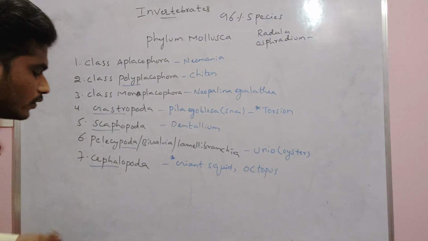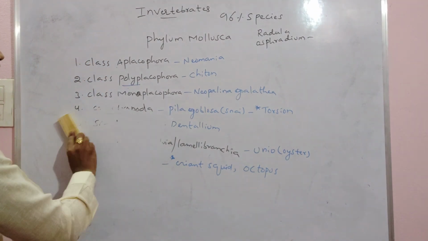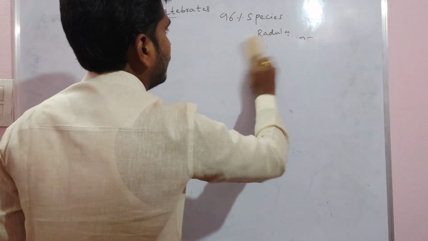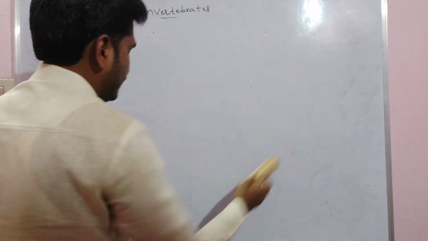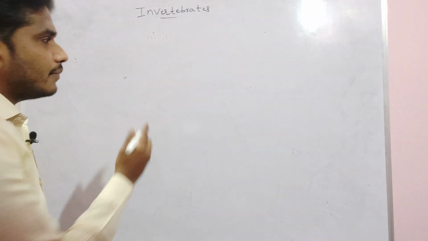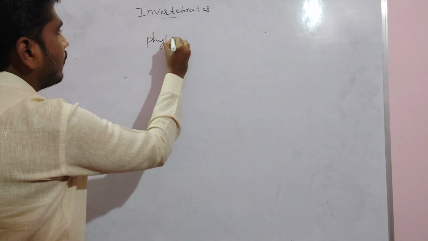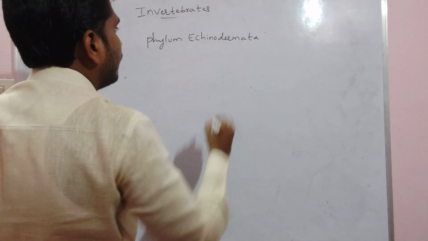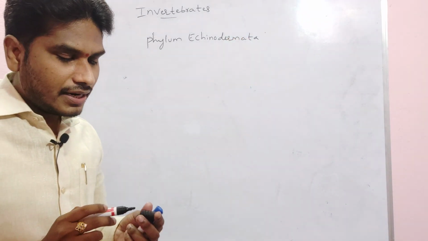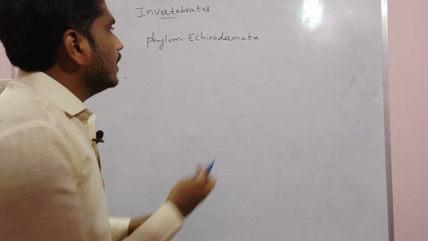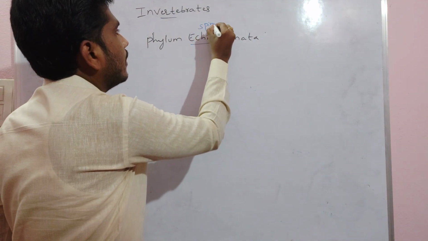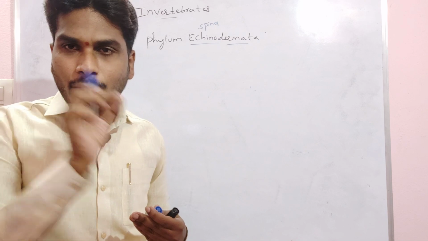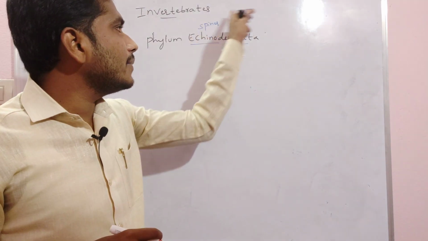Then lastly we have the phylum Echinodermata. Here in phylum Echinodermata, the name itself indicates it. Echino always indicates spines, and dermata means skin. That means the organisms whose body consists of spines, hence we are naming them Echinodermata.